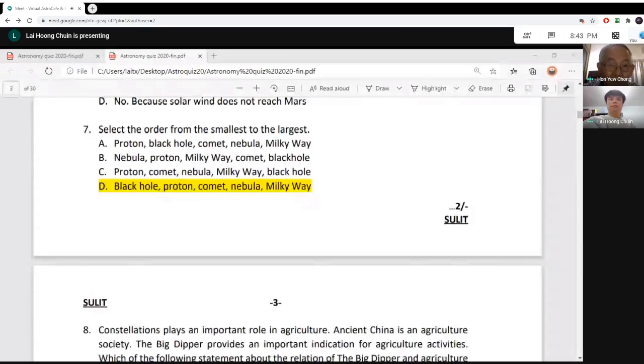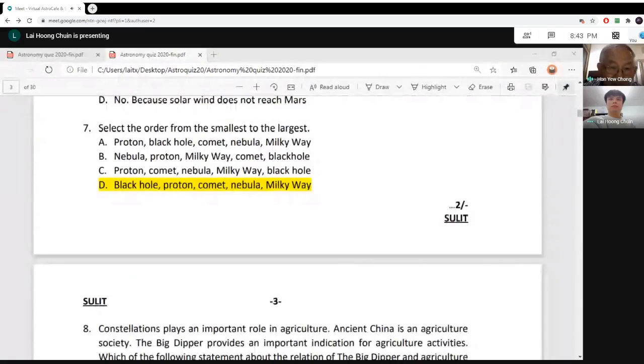So we know that a nebula is much bigger than the solar system. And then comes the comet. Comet, remember the south passing, got a long tail, got a coma, so it actually can be as big as a solar system, but smaller than the nebula. Of course, then you will say, which is smaller, proton or black hole? Some of them may put proton smaller than black hole, black hole bigger, but no.